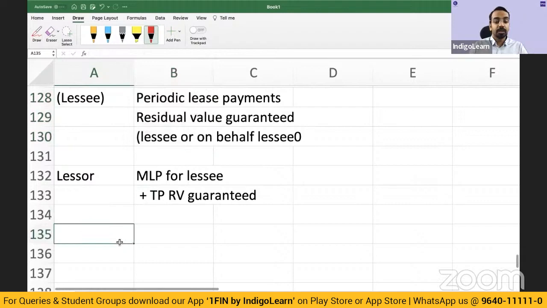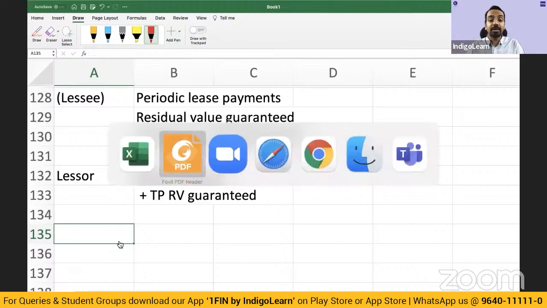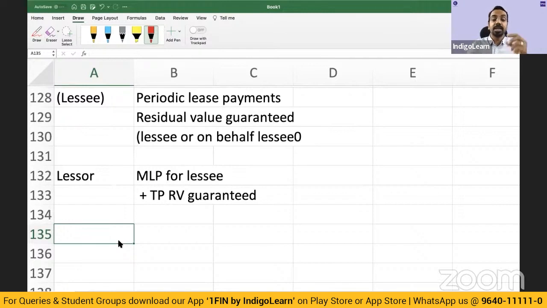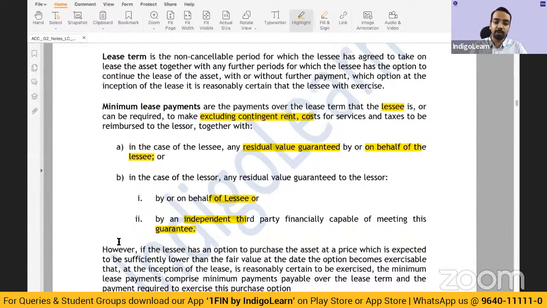Now, after having understood the minimum lease payments for the lessor as well as the lessee, we have to see that whenever we are talking about a finance lease, the minimum lease payments, from the lessee's point of view, by the lessee is substantially equal to the fair value. Now, what is the fair value? Fair value is the fair value of the asset on the date on which the lease transaction is entered into. Between knowledgeable parties, without any force, you enter into a transaction. The value between knowledgeable parties in an arm's length transaction, that amount is called fair value, right?